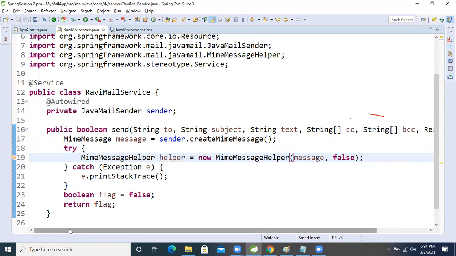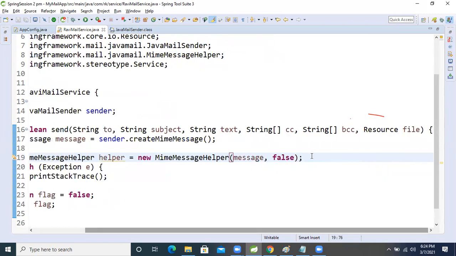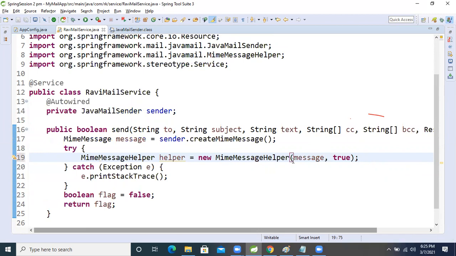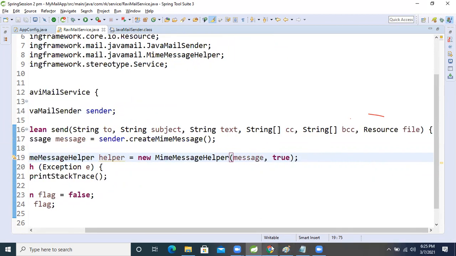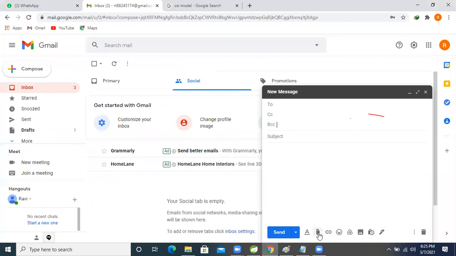If we are sending a file, if the end user is uploading a file and this is false, then the file will not upload. If this argument is true, then the file will upload. But whenever we send a mail, we are not using an attachment every time.